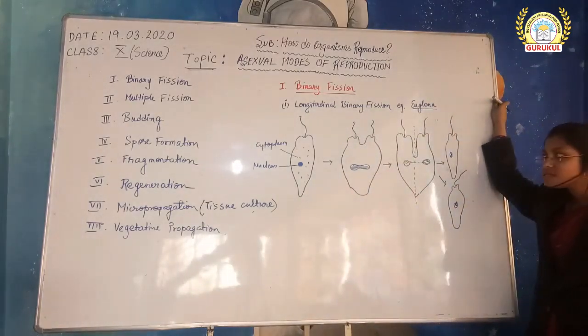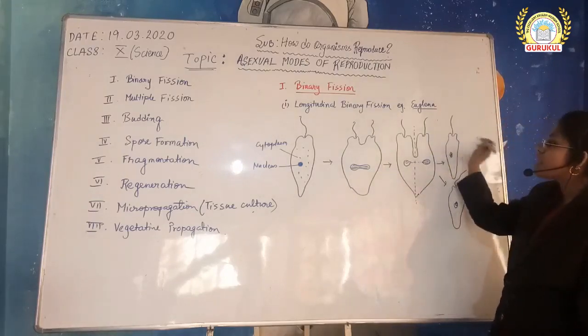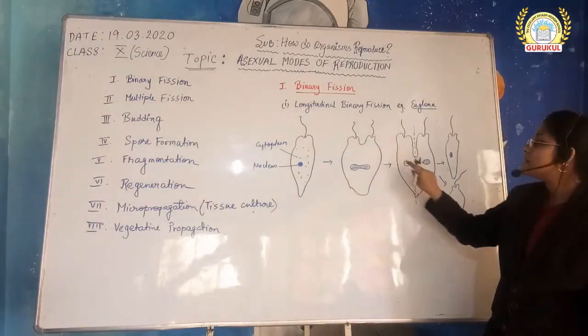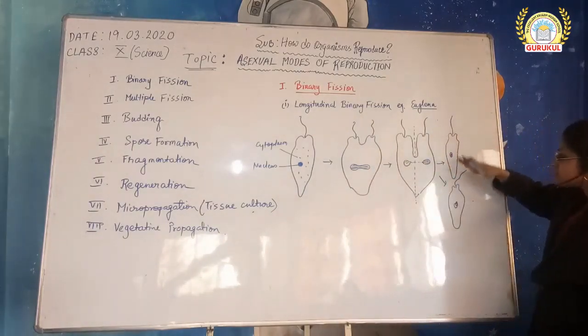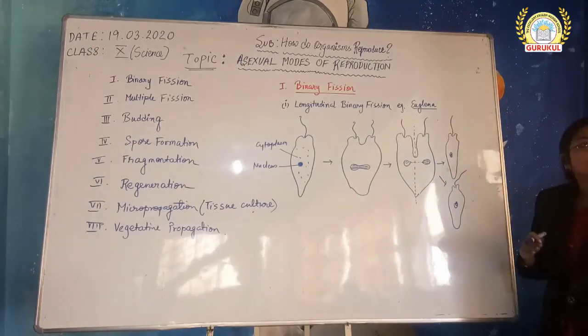Rest all remains the same. Nucleus will divide first, then the cytoplasmic division will occur. This is the elongation of nucleus, division of nucleus, then the cytoplasm divides like this, producing two daughter euglena cells.